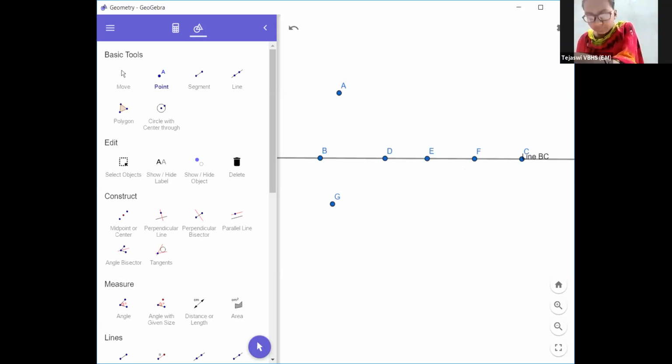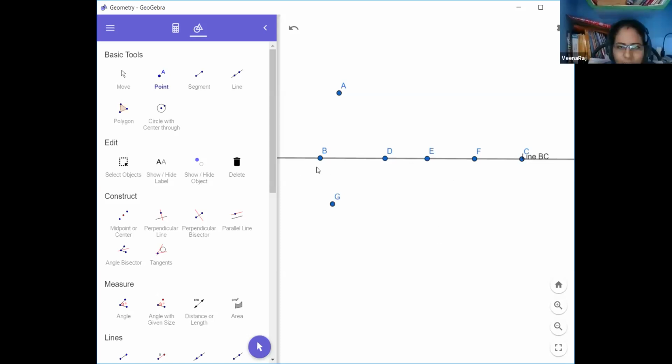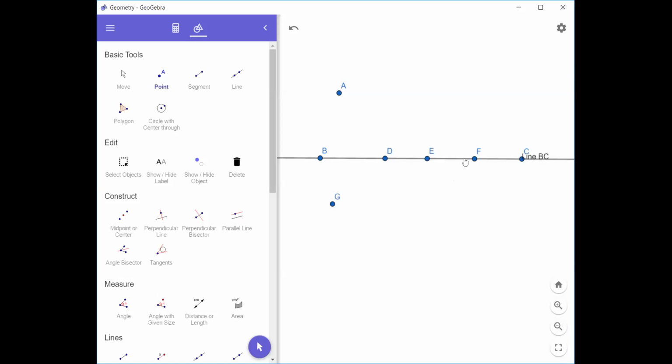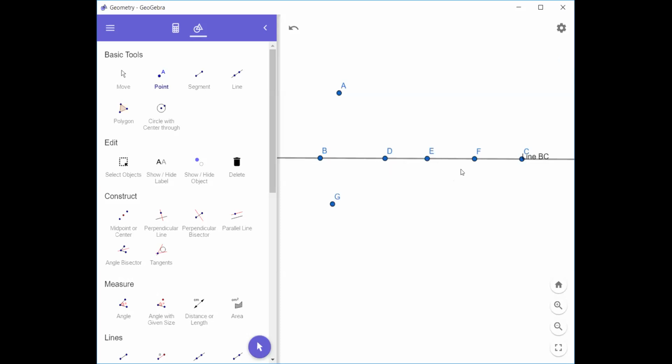Collinear points. The points are called collinear points. Collinear. Means B, D, you should not take like that. Here the point B, point D, point E, F, and point C. All these points are on the same line, right? So these points are called collinear points.